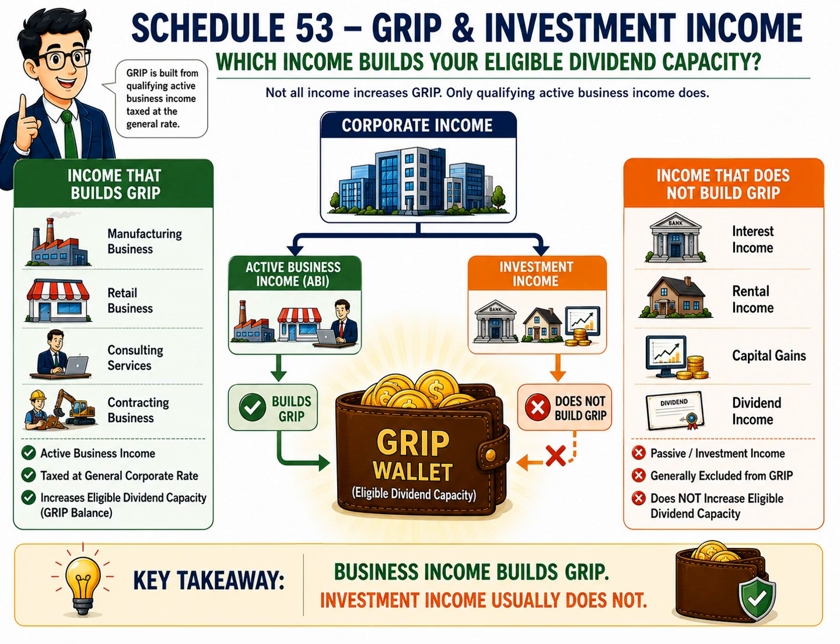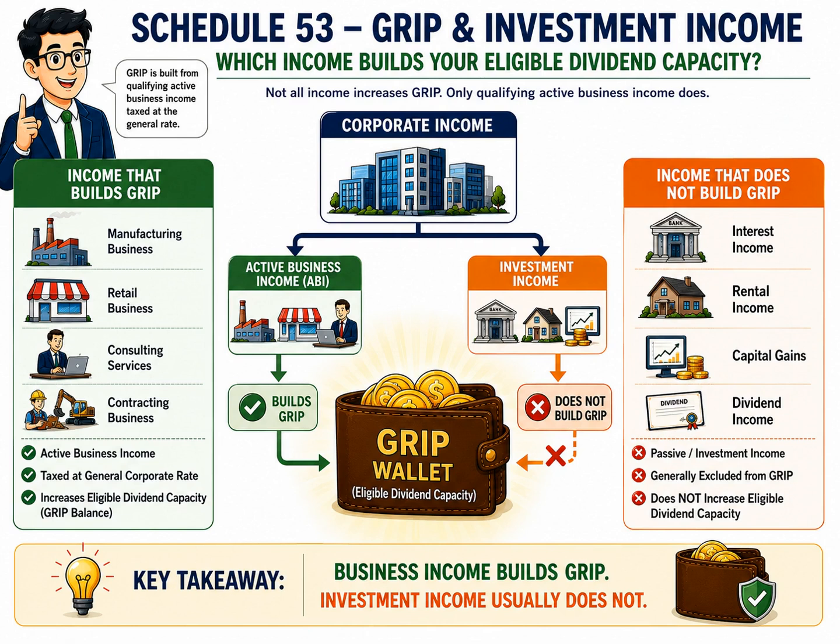Think of the GRIP wallet as a special rewards wallet. Only qualifying active business income earns new reward points. Investment income may increase the corporation's overall profits, but it usually doesn't earn additional GRIP capacity. This distinction is extremely important for dividend planning. A corporation may report significant taxable investment income and still have little or no additional GRIP available to support eligible dividends. The key takeaway is simple. Business income builds GRIP. Investment income usually does not.